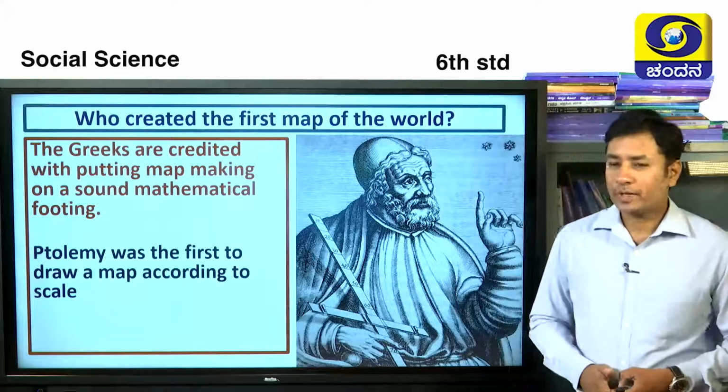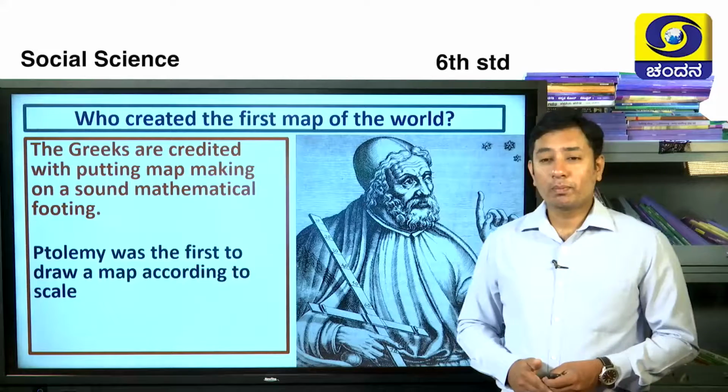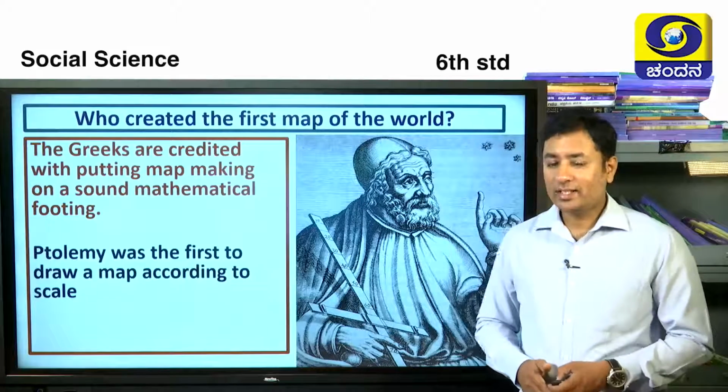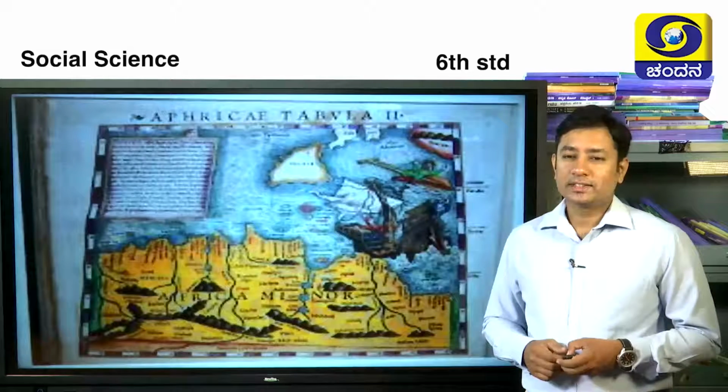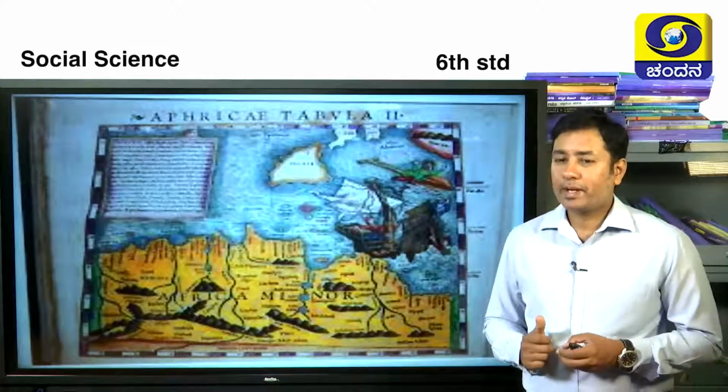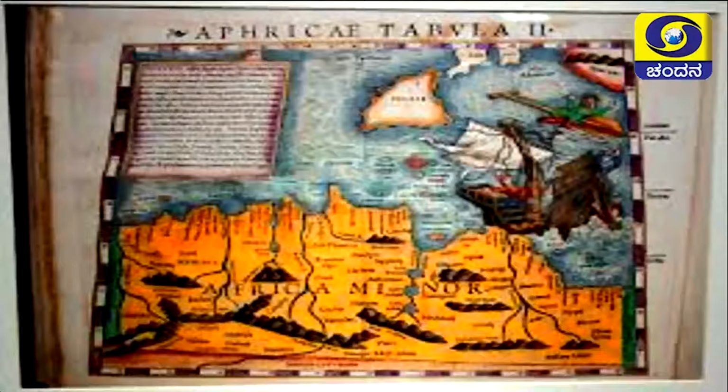Here is the picture. And now I guess one more question will come to your mind, is it not? How would the first map have looked? See, the first ever map created by Ptolemy looked just like this. You cannot compare it with modern maps, it is very primitive, but it is beautiful, right? With very limited technology he drew maps like this.